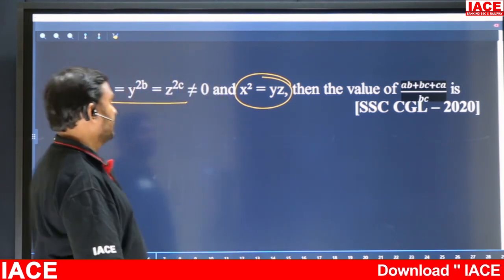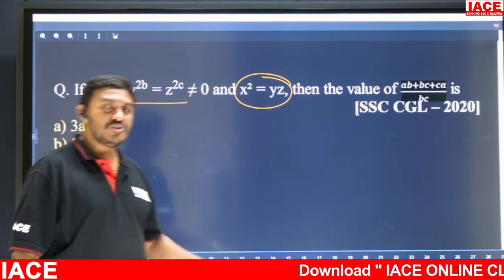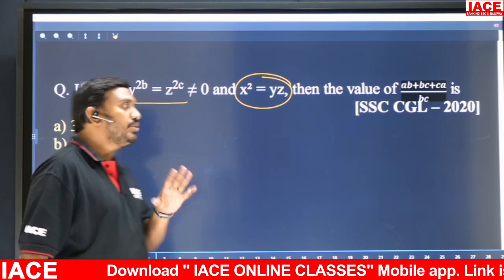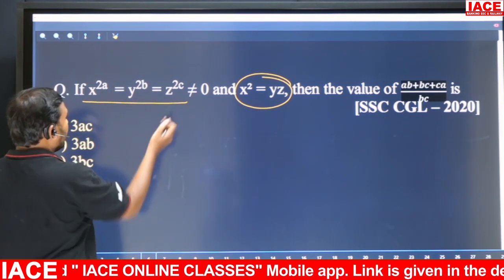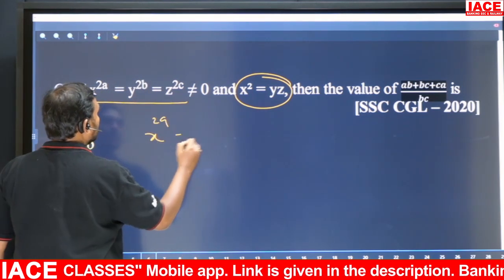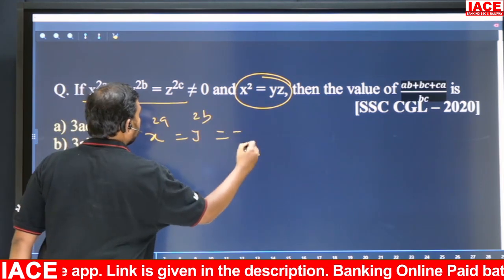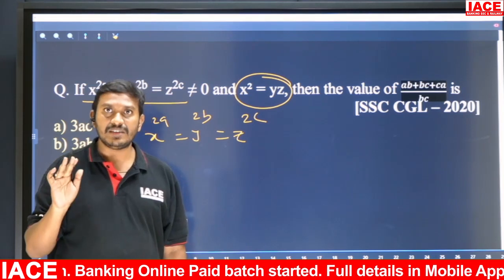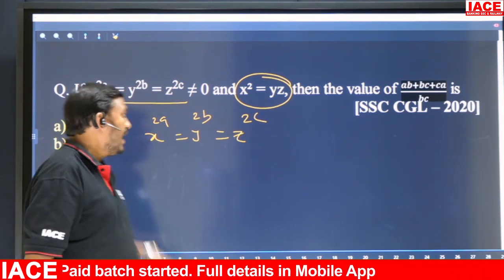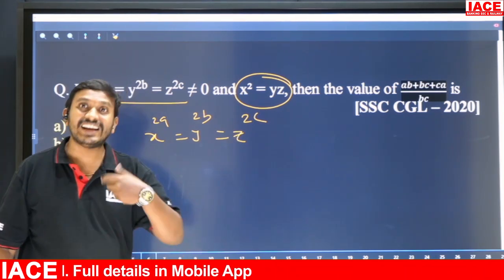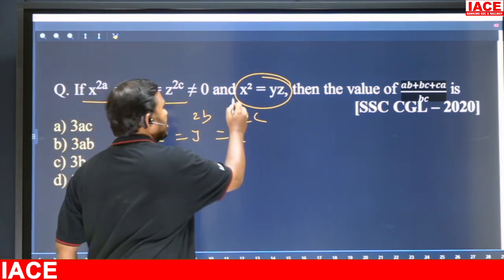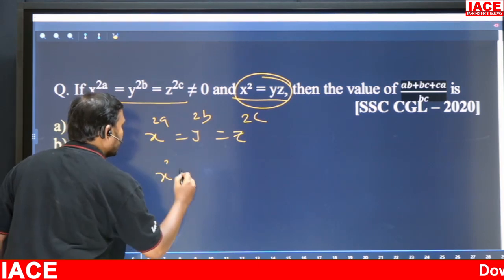Right? Now see, this is the question we can do. We already discussed the technique in classroom on how to do this one. Any power equal, like x power 2a equals y power 2b equals z power 2c. When you observe powers equal like that, and if we know a relation, or a relation is already given. What is the relation given? x square equals yz.